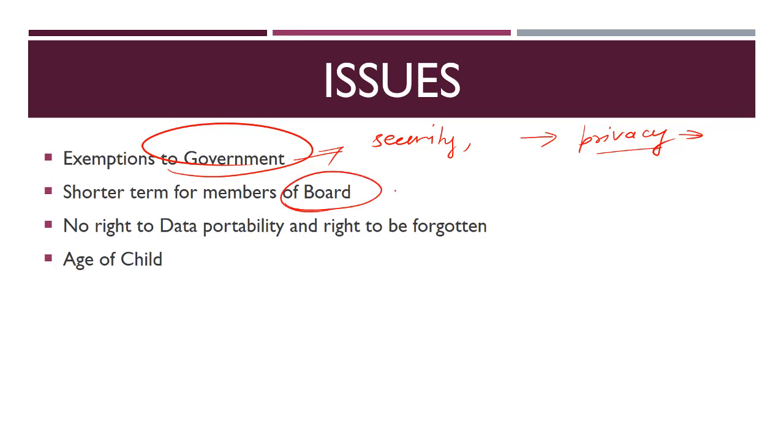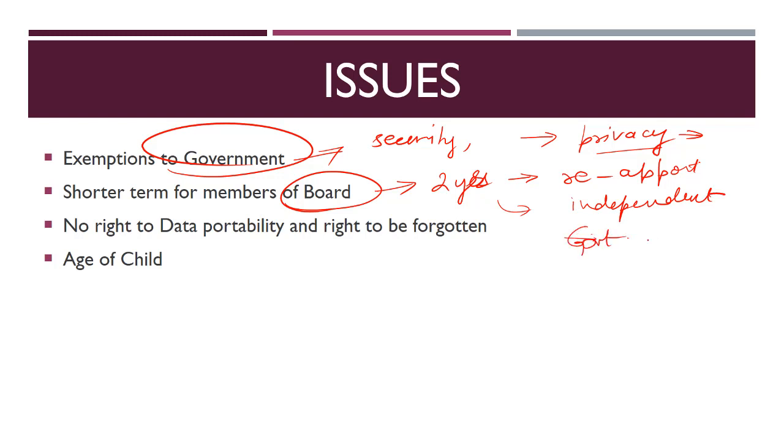Similarly, for the board members, there is a provision for 2 years only. They are eligible for reappointment. And also the government will determine their selection process and how many members. So how are we expecting the board to be independent? Let's say I as an individual put up a case against the government of India in the Data Protection Board. Can you expect that the members of the board will go against the government? They know that they won't be reappointed if they give their decisions against the government. So they will definitely not be unbiased in my case. So that is another problem.